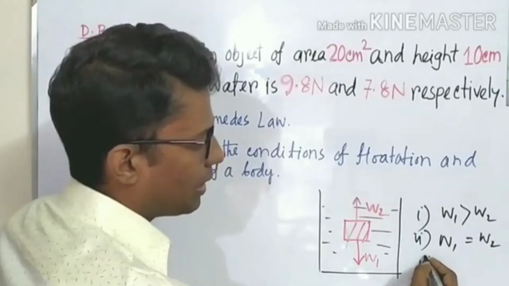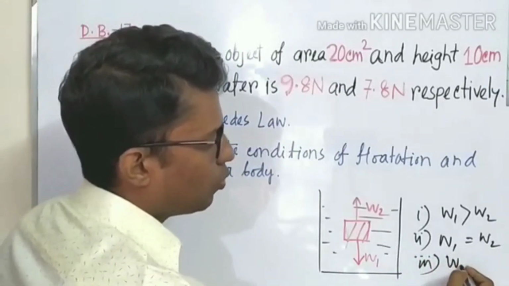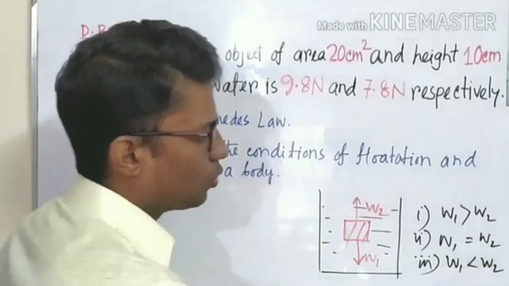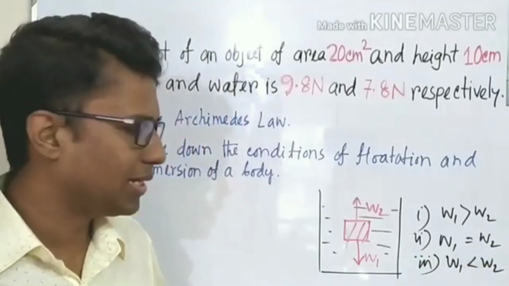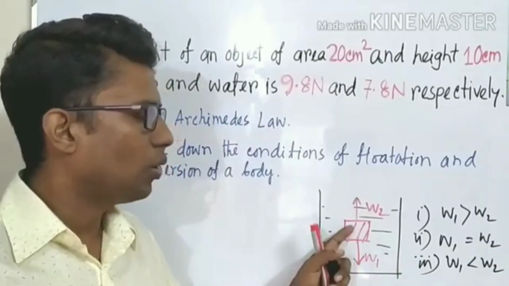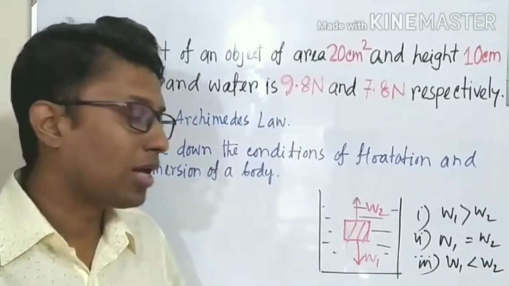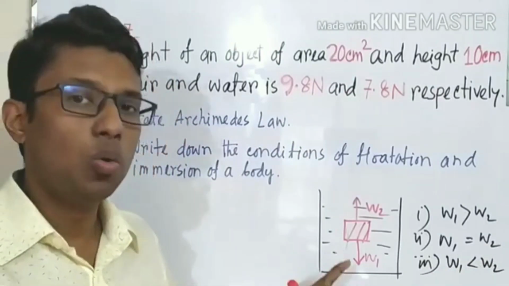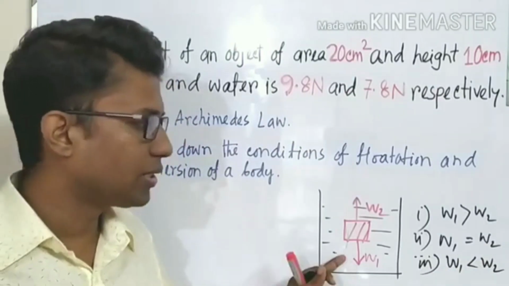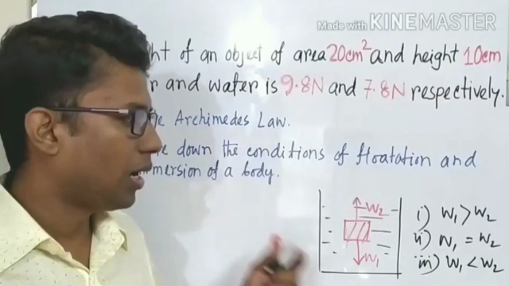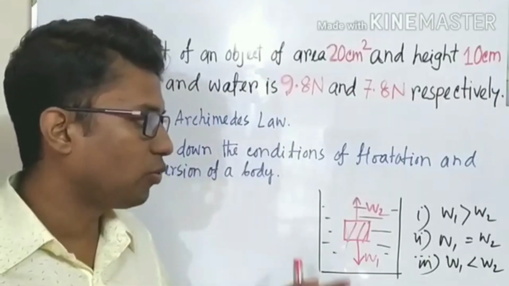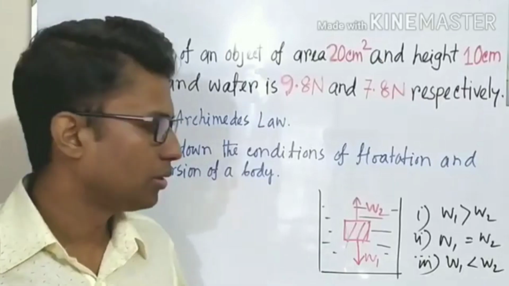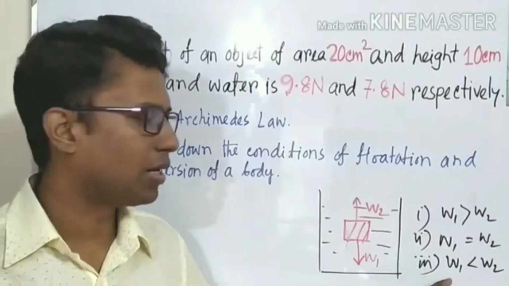So what will happen if W1 is less than W2? That means if the weight of the object is less than the amount of buoyancy, if the buoyancy is greater than the weight of the object, then the object will float. The object will float, but being partially immersed.